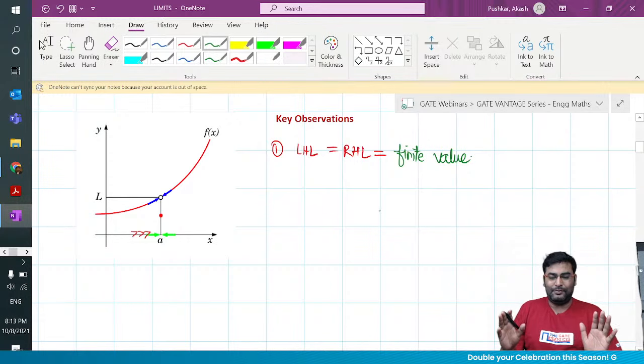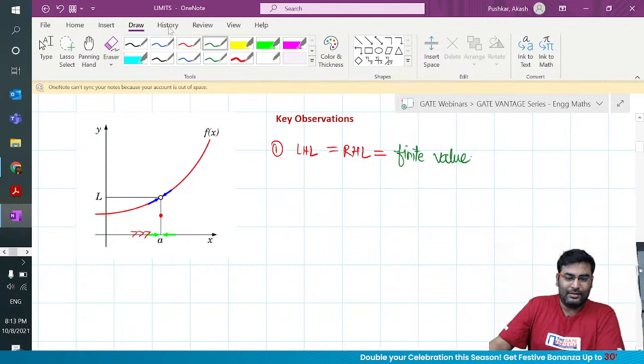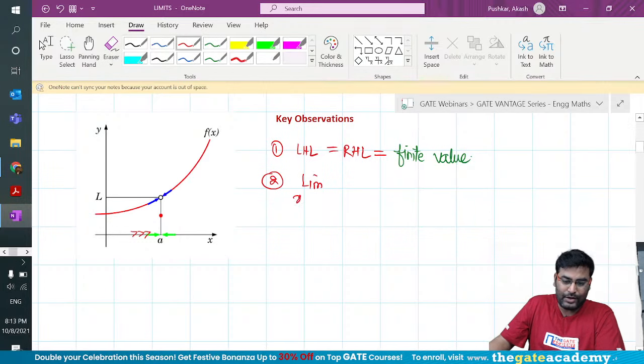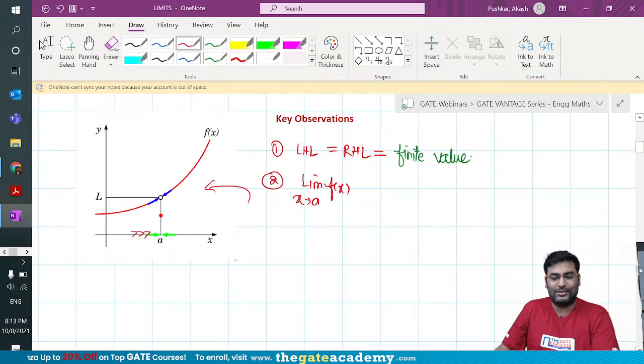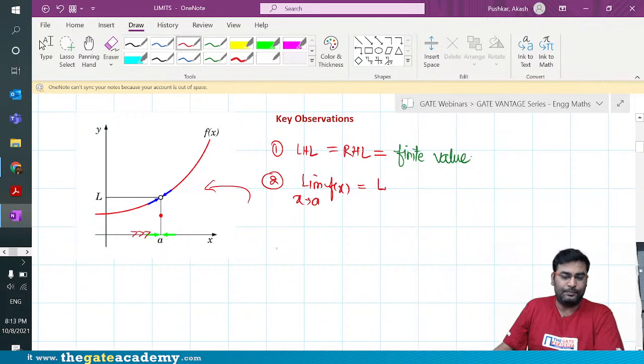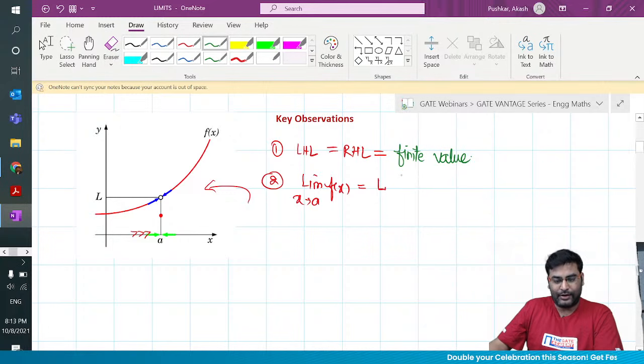This is very simple. Then you have to understand in limits that whenever we write limit x tends to a of f of x, as you can see in this example on the left hand side, and we say that the limit value is equal to L, we believe that the limit exists, that the left hand value and right hand value are both equal to L, and L is a finite value.